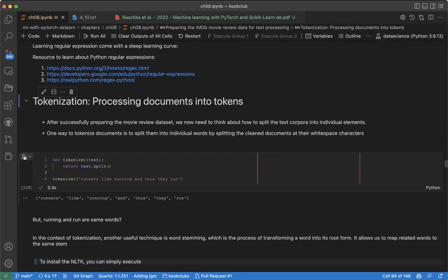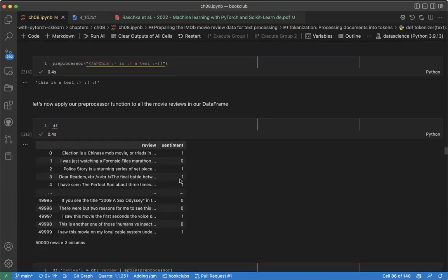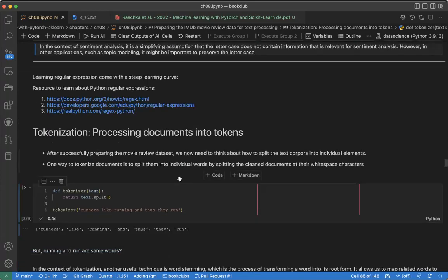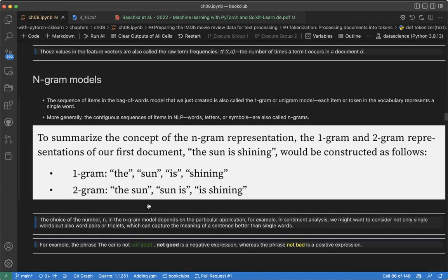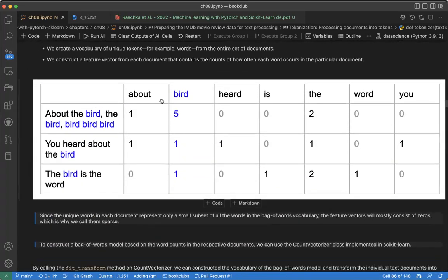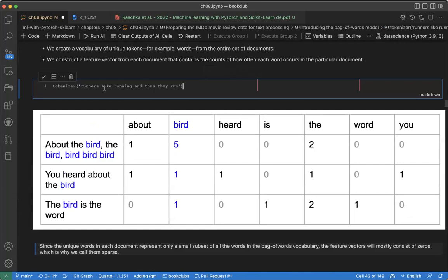Given a text here, runners like running, and they run. Before you do your machine learning, you need to tokenize. Remember this one we saw here? If we have this text, for example, we are creating unique words.